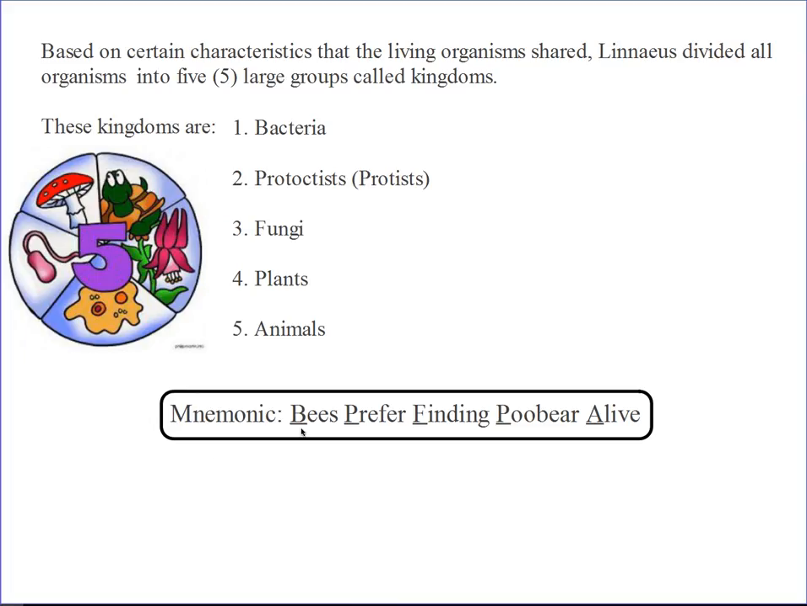Now B stands for bacteria. B here, and then we have our B here. P, prefer, protists. Fungi, F, finding. Plants, Pooh Bear. Animals, alive. Bees prefer finding Pooh Bear alive. So these are the 5 main kingdoms. Now we are going to see what determines where an organism should be later on in this lesson. So please pause the video here and try repeating this. Once you get it, you move on.